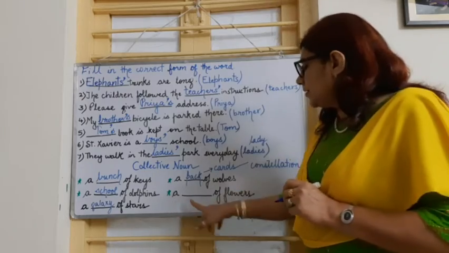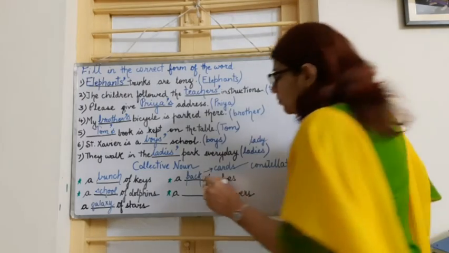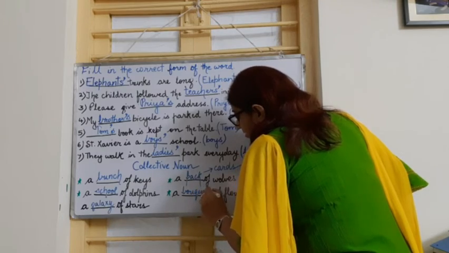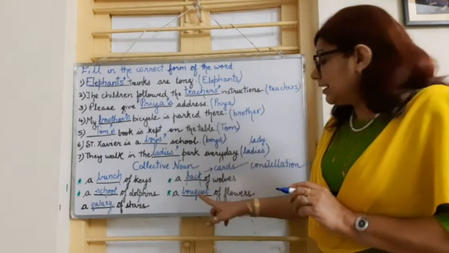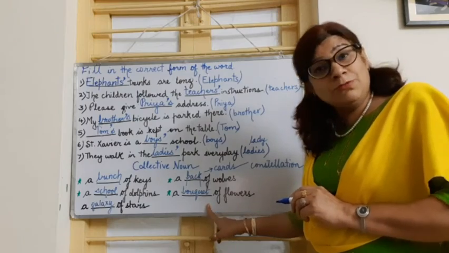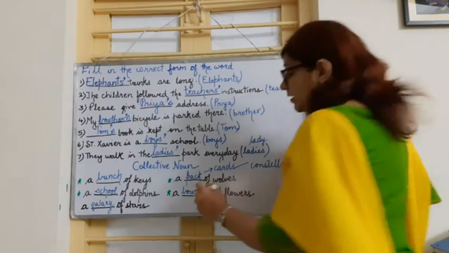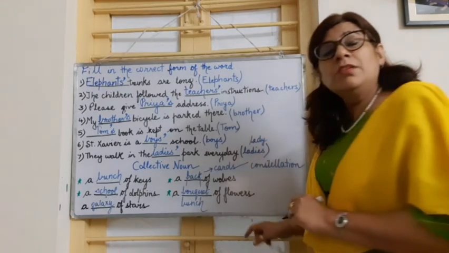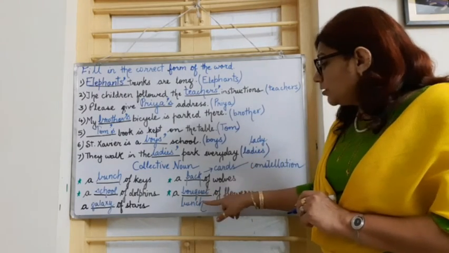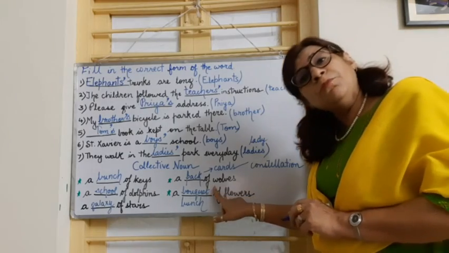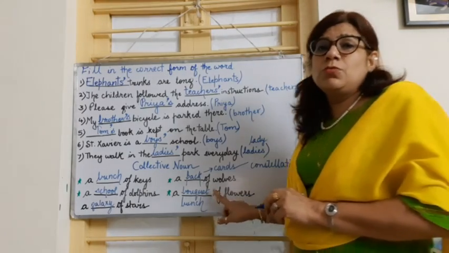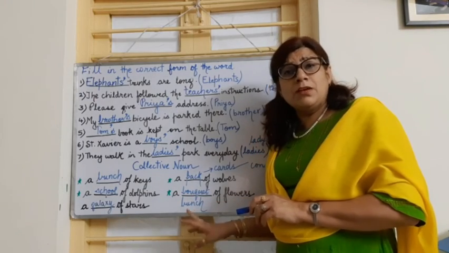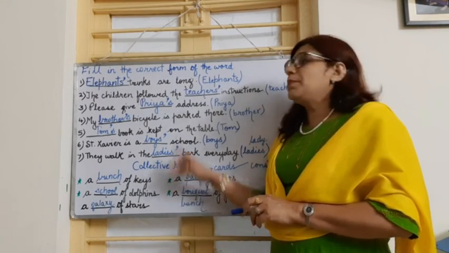The next is a dash of flowers. It is a bouquet of flowers. Whenever we go to a birthday party, anniversaries and different celebrations, we gift a bouquet of flowers to someone. In the same way, we can also use the collective noun bunch for flowers. So we can use both a bunch of flowers or a bouquet of flowers. This way you are going to memorize your collective nouns for different nouns and also practice possessive nouns.